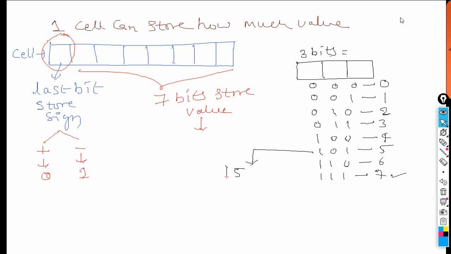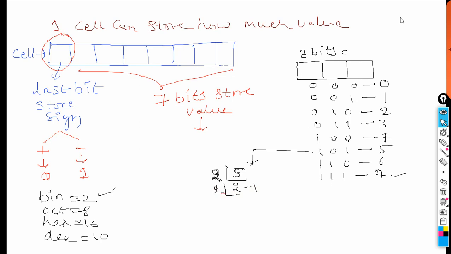Any value is divided by 2, because it is binary language. Binary base is 2. Octal base is 8, hexadecimal base is 16, and decimal base is 10. As it is a binary value, this decimal value we want to convert into binary, therefore we divide by 2. 2 2s are 4 and 1 is left. 2 1s are 2, nothing is left, therefore 0.